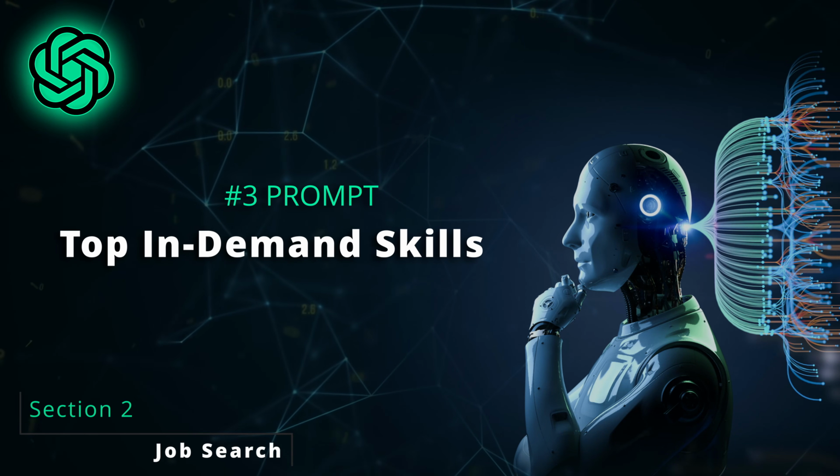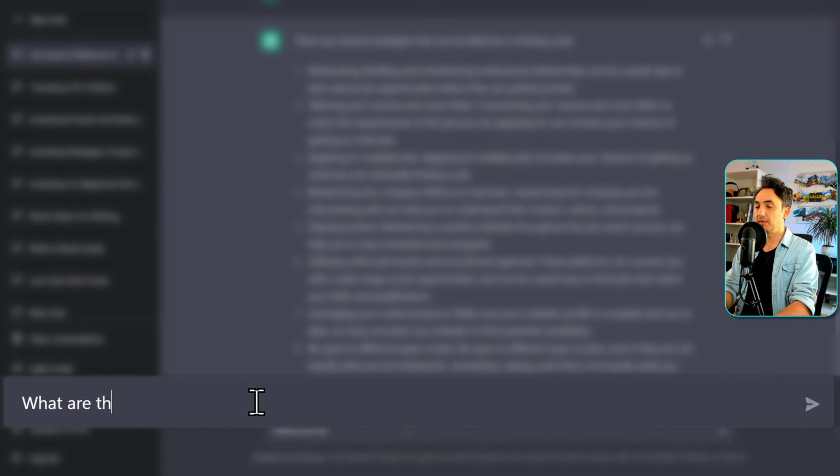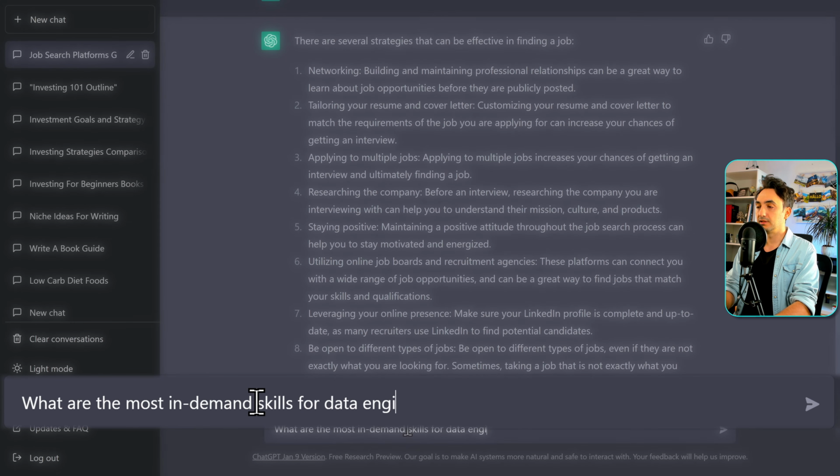Let's say that you are a junior data engineer and you want to double check what the most in-demand skills required from a data engineer are. So we can ask ChatGPT about that. So let's write the following: what are the most in-demand skills for data engineer? Let's go.